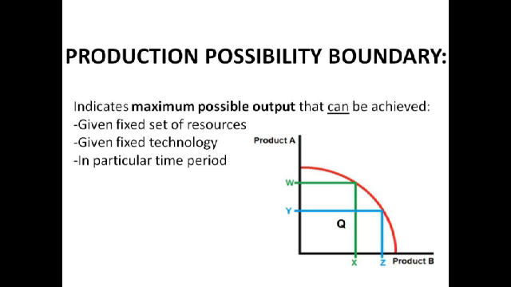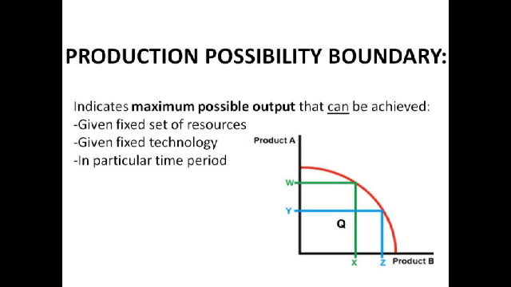Any point that is on the PPB is productively efficient because it means that firms are producing maximum total output from their inputs at minimum total cost. And if you're on the PPB, it also means that you've got allocative efficiency, because it's impossible to produce more of one good without producing less of another good. So say we're at a point YZ on the production possibility curve and we want to make more of product A, we can't make more of product A without making less of product B, and we'll come to that in more detail on the next slide.